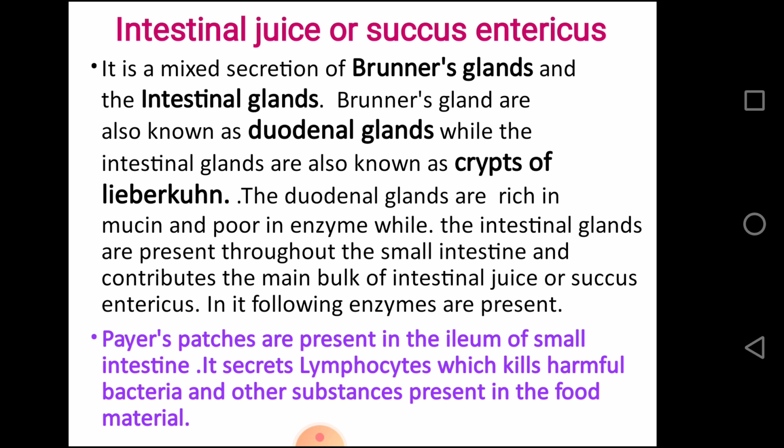Intestinal juice is a mixed secretion of Brunner's glands and intestinal glands. Brunner's glands are also known as duodenal glands, while the intestinal glands are also known as crypts of Lieberkühn. The duodenal glands are rich in mucin and poor in enzymes, while the intestinal glands are present throughout the small intestine and contribute the main bulk of intestinal juice or succus entericus.